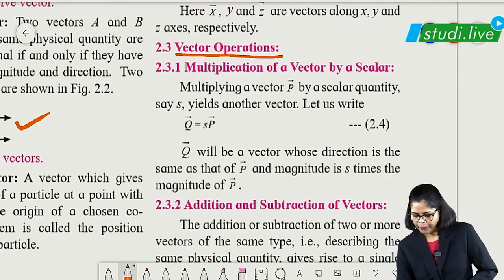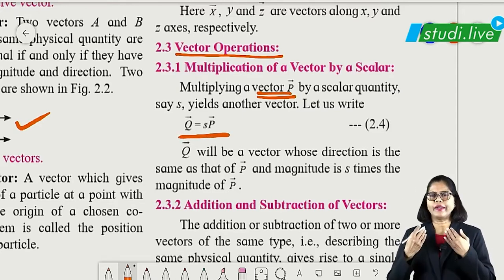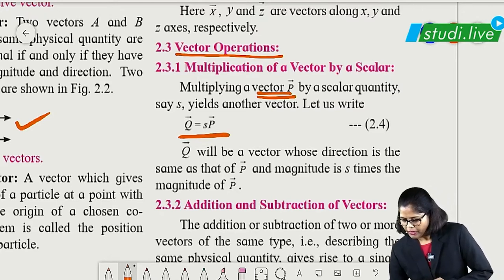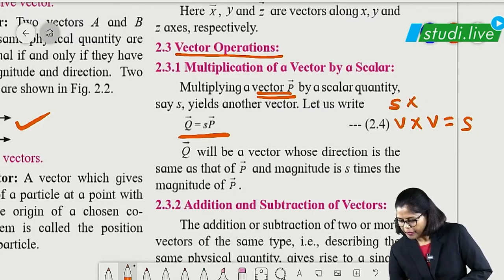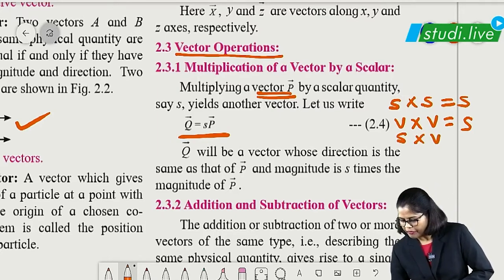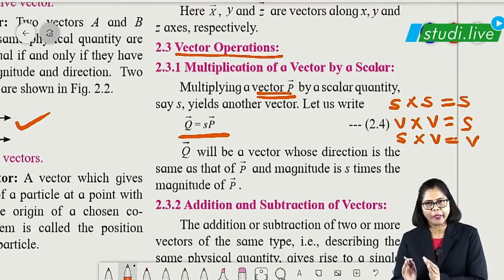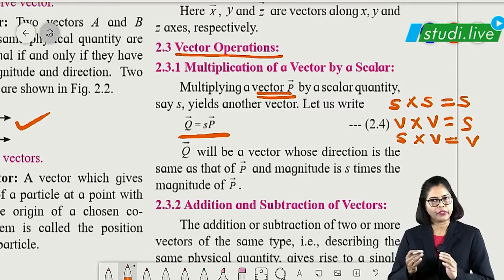Now as you can see here, suppose p vector is multiplied by scalar. This is how it is represented. In short, you can remember like this. If a vector is multiplied by vector, we get a scalar. This is a shortcut to remember this. If scalar is multiplied by scalar, we get scalar. If scalar is multiplied by vector, then we always get vector. These are the tricks where you can differentiate between scalar quantity and vector quantity.